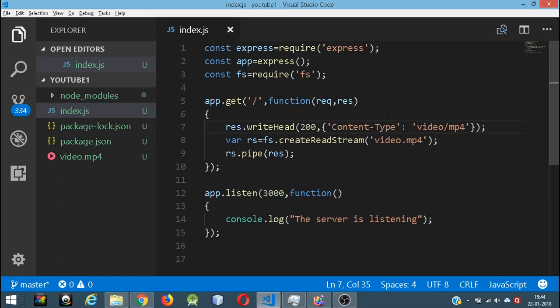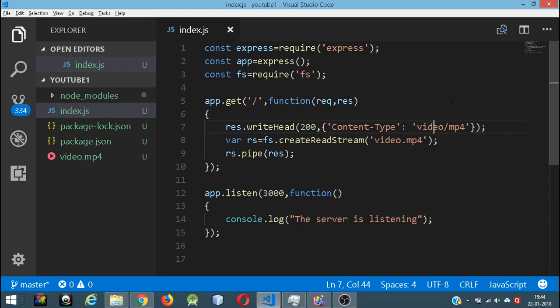Like in this case, if we write here the content type text slash something instead of video slash mp4, it is different for text, then it is going to think that this web page is going to display some textual content.